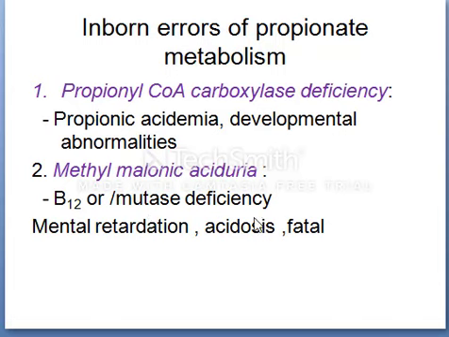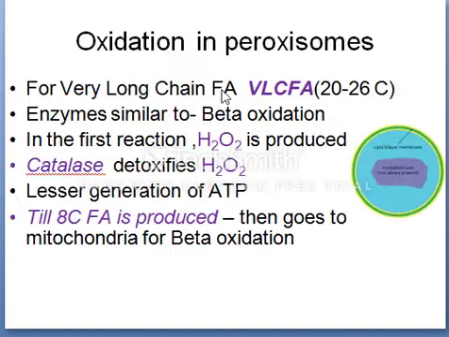The methylmalonate affects the metabolism of the brain, leading to mental retardation in these cases. Next type of oxidation is oxidation in peroxisomes. This peroxisomal beta oxidation handles very long chain fatty acids, that is from 20 to 26 carbons, which are poor substrates for mitochondrial beta oxidation. The process is similar to mitochondrial beta oxidation with a significant difference.